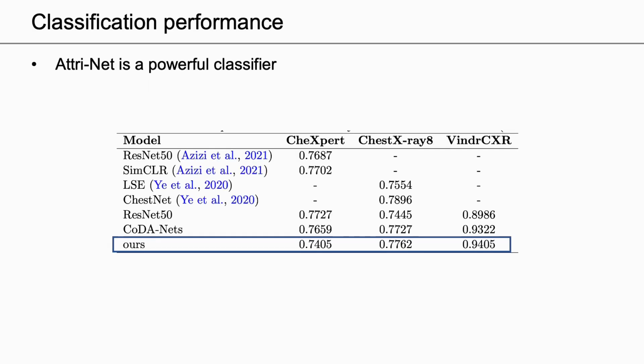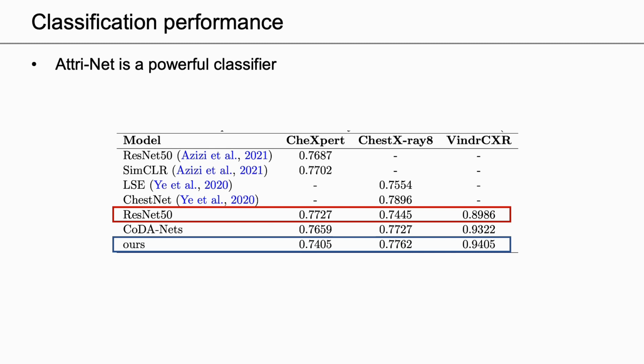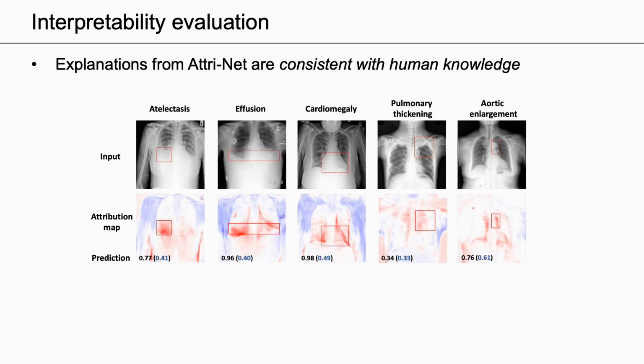Now let's have a look at the results of classification and interpretability. On 3 large chest X-ray datasets, Attri-Net achieves comparable classification performance with a black box model, ResNet, as well as the state-of-the-art interpretable model, Counterfactuals. We evaluate the interpretability of the explanations qualitatively and find the explanations from Attri-Net are consistent with human knowledge and correctly locate the disease-relevant regions.